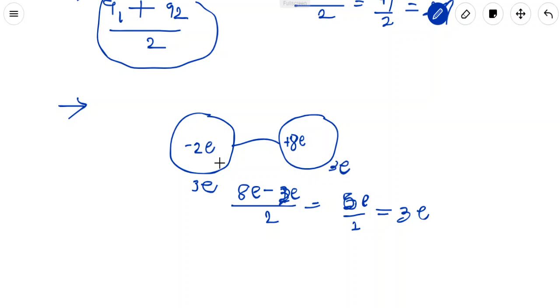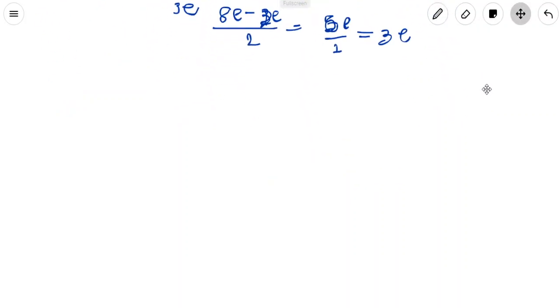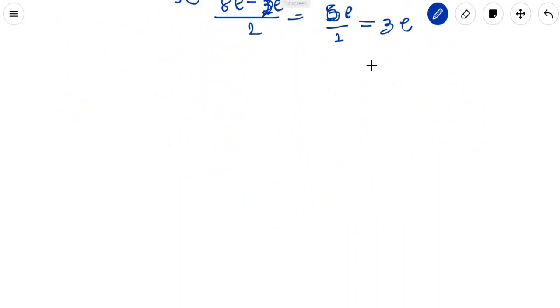This can be understood, but this will happen only in identical spheres. If the spheres are not identical, then what happens, we will see in chapter 2. But for now, if you are preparing for JEE NEET and you are asked any MCQ regarding this, then you will skip it for now, because we first have to understand the idea of potential. If we are not given identical spheres, like a small sphere and a bigger sphere, then what happens? That case will be pending for now.